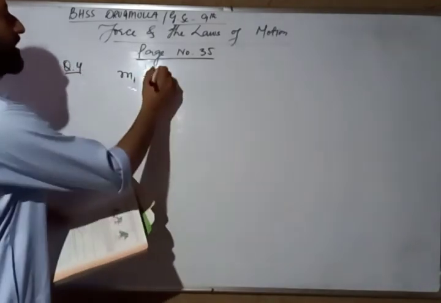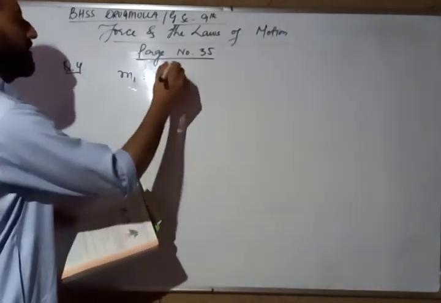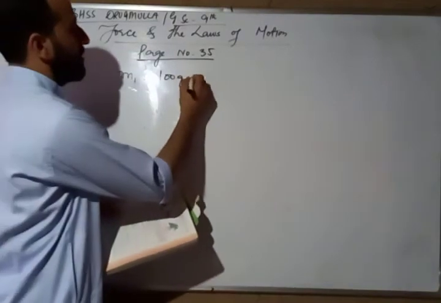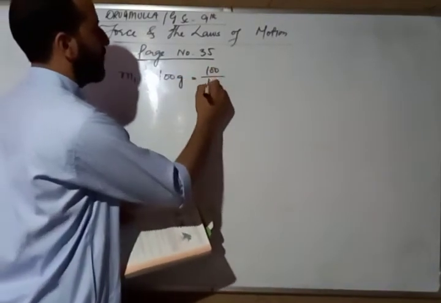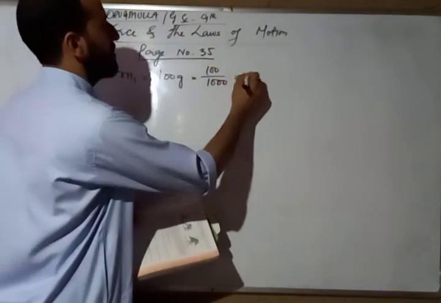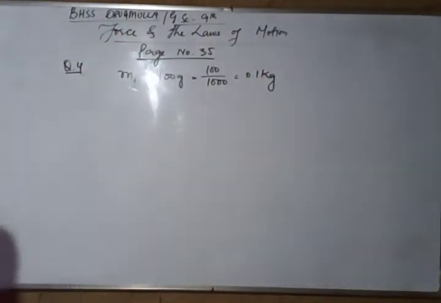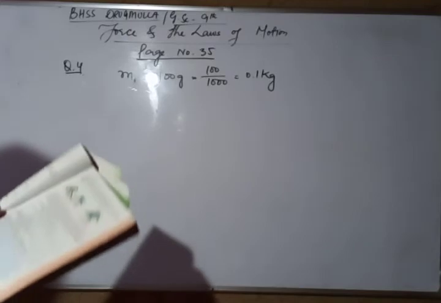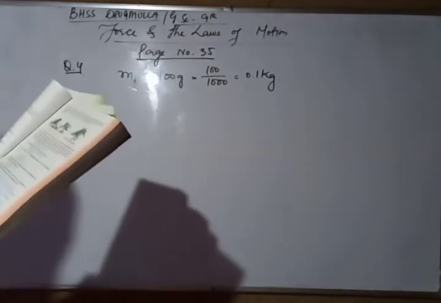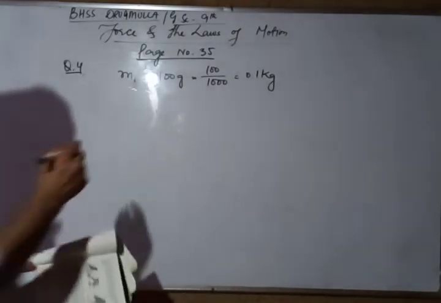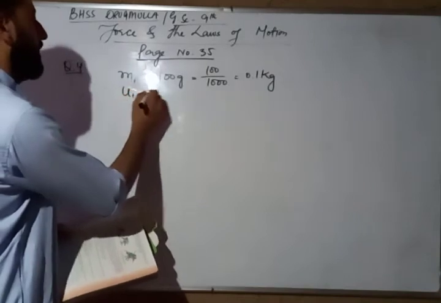It is 100 gram. It is 100 by 1000, that is 0.1 kilogram. It is moving with a velocity of 2 meter per second. u1 कितना है?